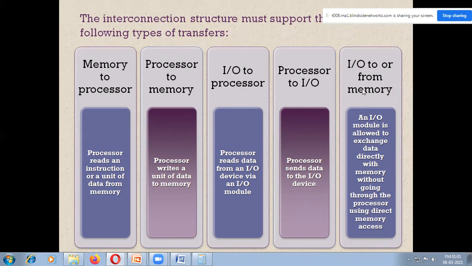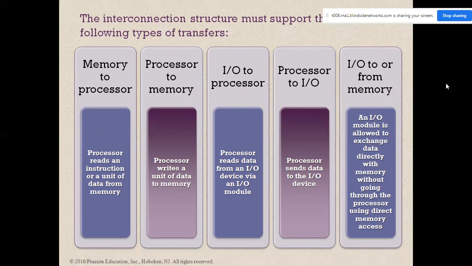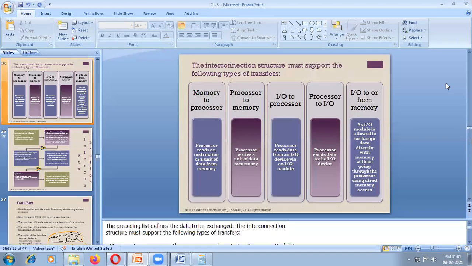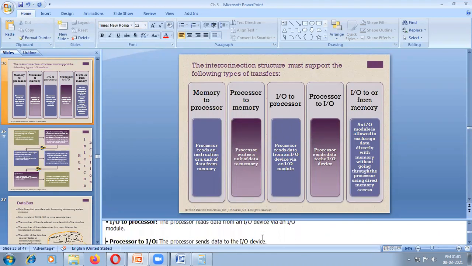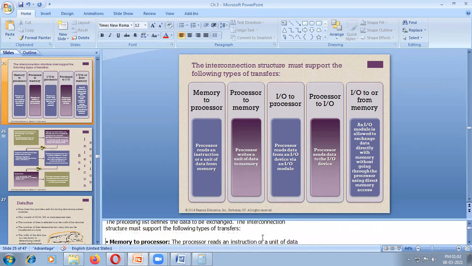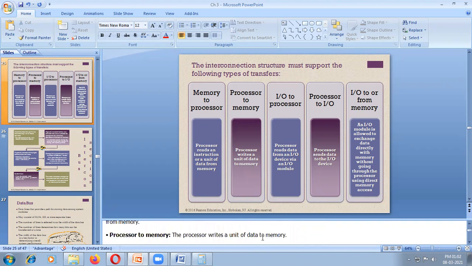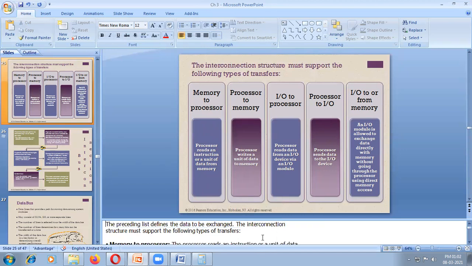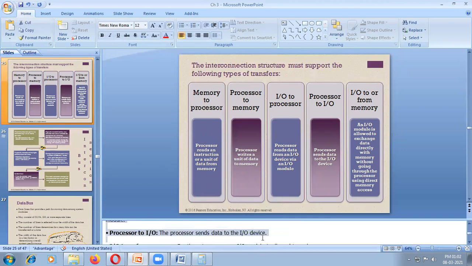These are some of the types of data transfers, which we already discussed in the earlier chapter.